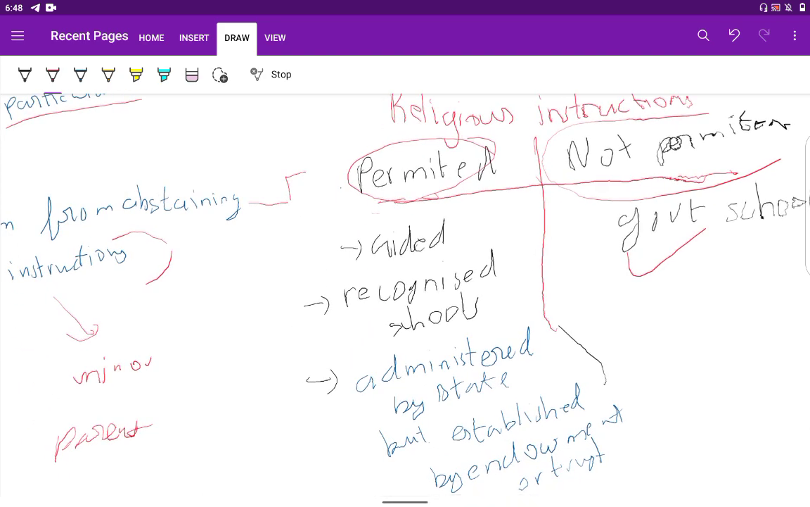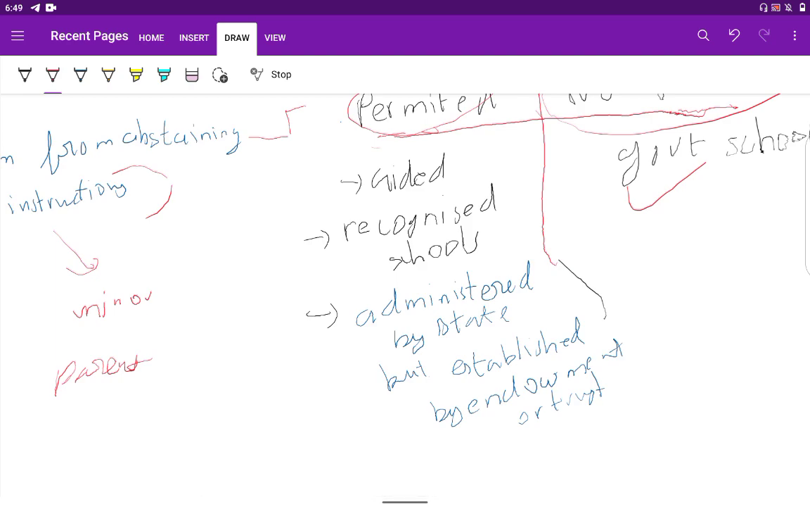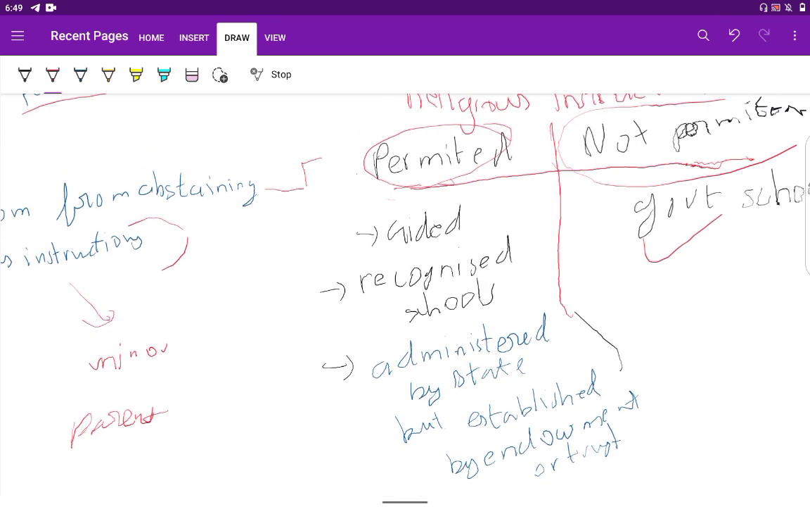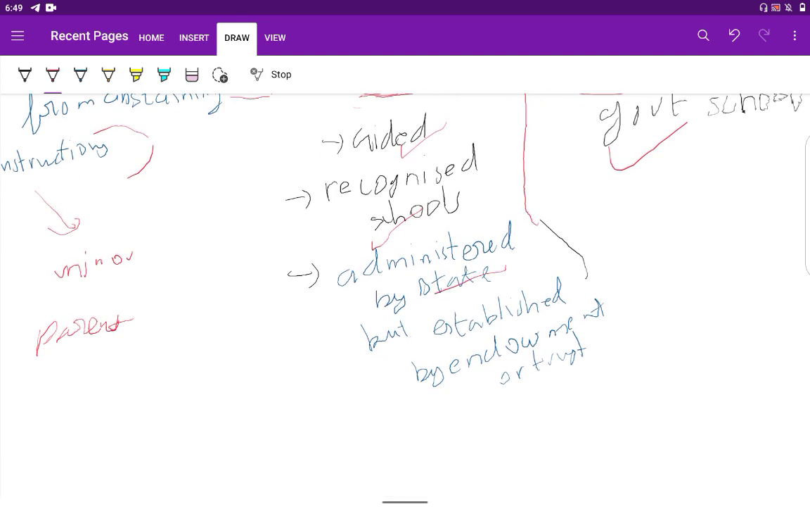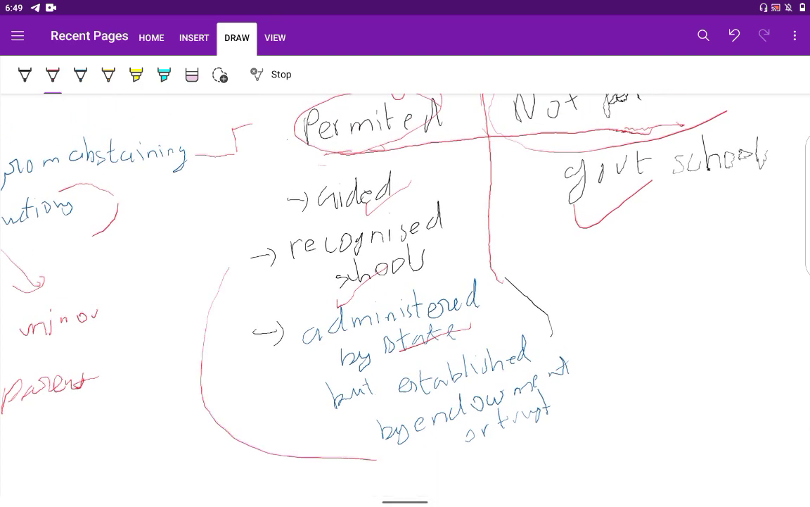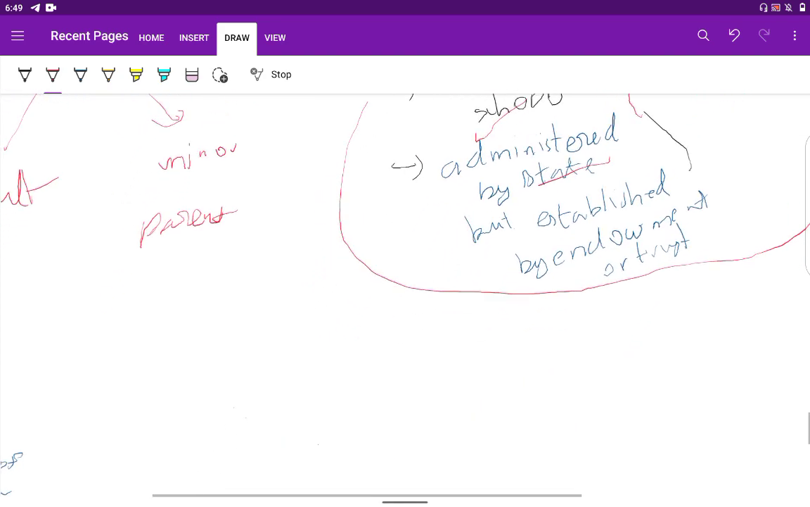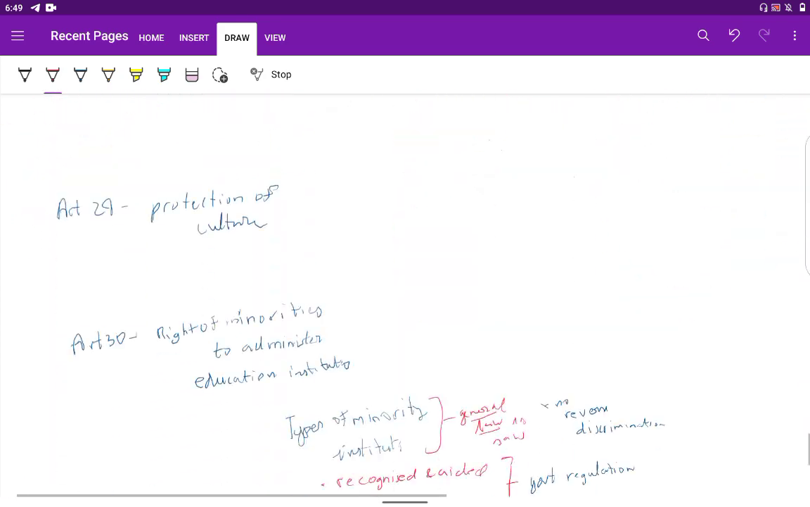When it comes to aided schools, they can voluntarily give religious instructions. The same applies to schools recognized by the government, and schools administered by the state but established by a trust or an endowment. Religious instructions can be given, but the individual has the right to abstain from it. He should not be forced to listen to the religious instructions.